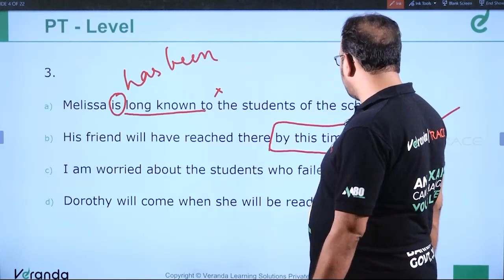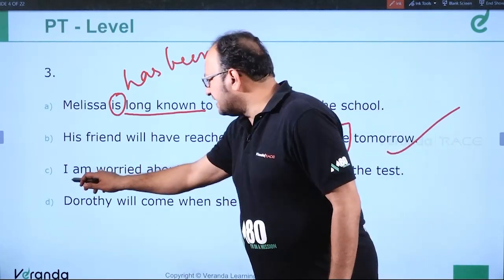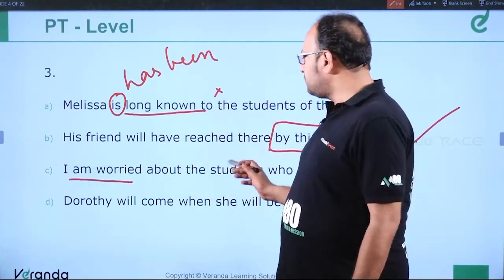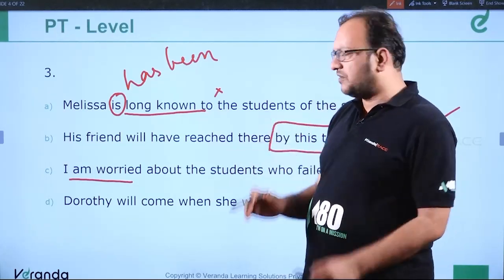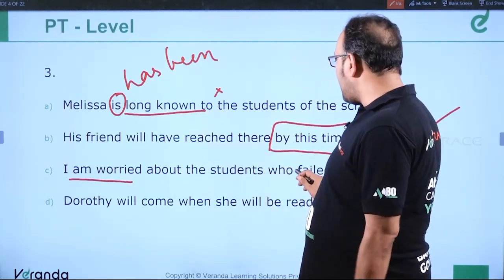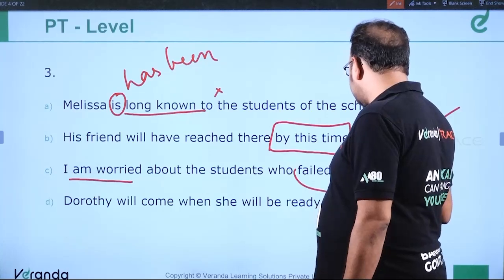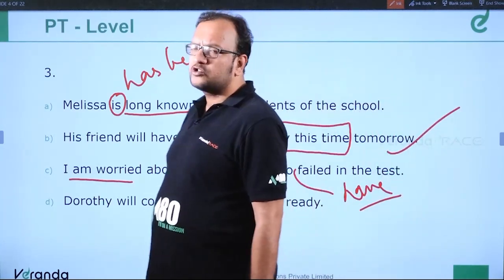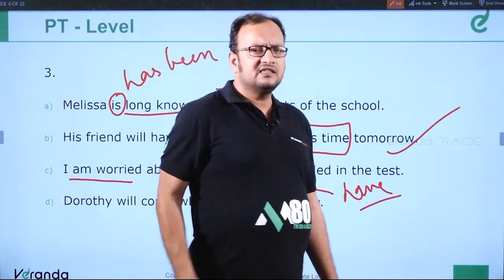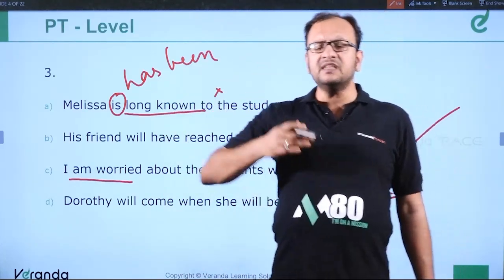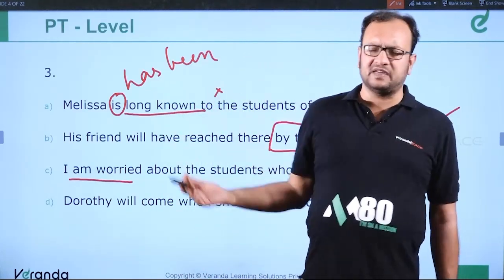I am worried about the students who failed in the test. So I am worried, this is present simple. So it should be in parallel with present perfect. I am worried about the students who have failed. Who have failed is the correct answer. So I am worried about the students who have failed in the examination. This is the special structure in which present simple is used with present perfect.